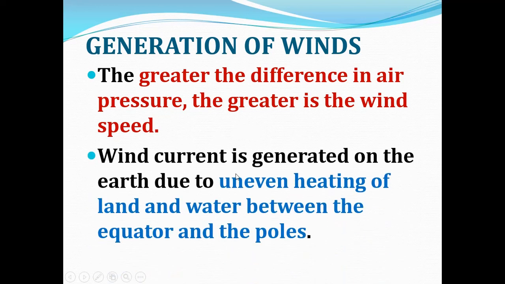Wind current is generated on the earth due to uneven heating of land and water, which is present between the equator and the poles. So how is the wind generated? Due to uneven heating. Uneven means not equal. So due to uneven heating of land and water present between the equator and the poles, there is a generation of wind current.